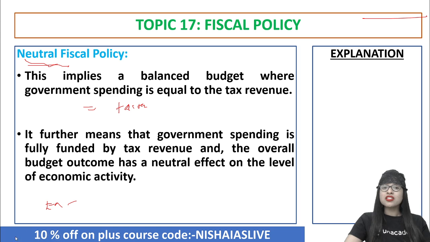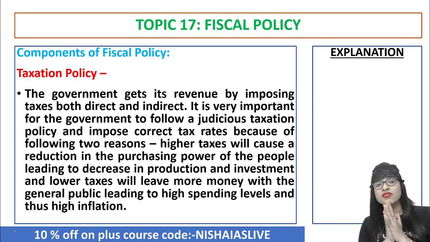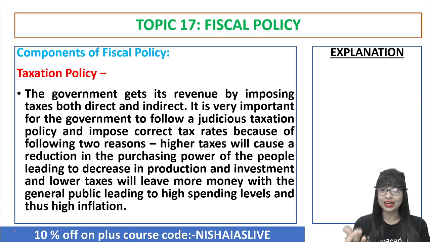Now, the next important topic of today's class is the components of fiscal policy. It's very important to know what the important components, tools or instruments of fiscal policy are. Don't you think so? One is taxation policy. Now, the government gets all the revenue. How? When they impose taxes, it could be either direct tax, the tax which is coming from income tax or wealth tax or property tax or whatever it is. Whereas indirect means today it is equal to goods and service tax or GST. Either source, whatever it is.